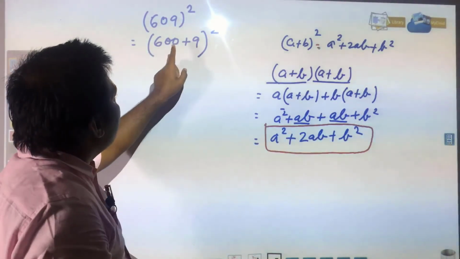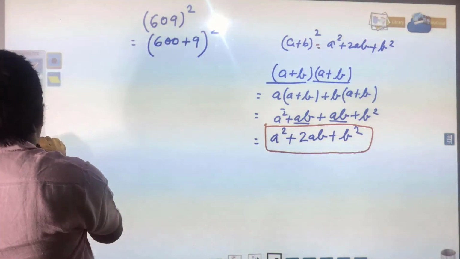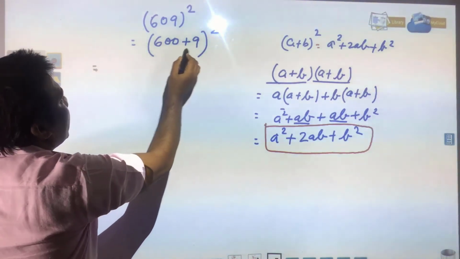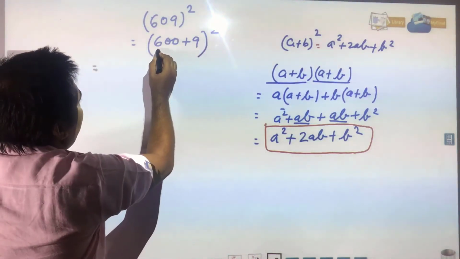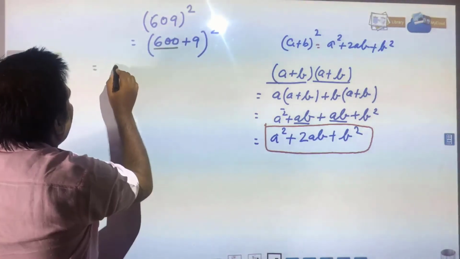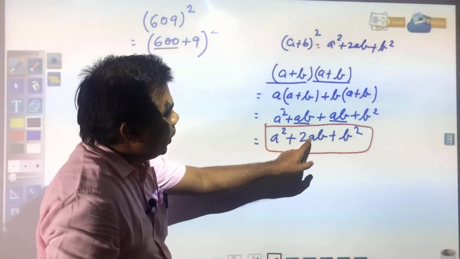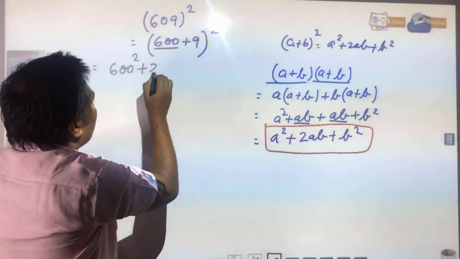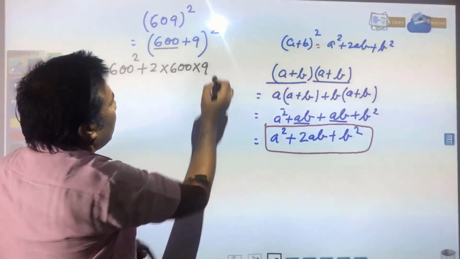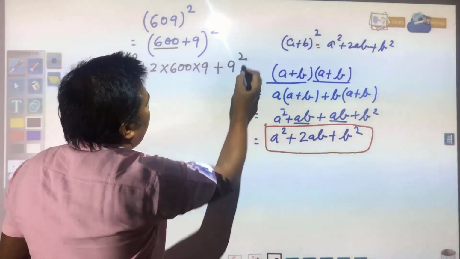In the same way this is required to be written. So how we will write, you see, this will be a plus b whole square. In place of a you have 600. So it will be written as 600 square plus 2ab, 2 into a into b, plus b square.